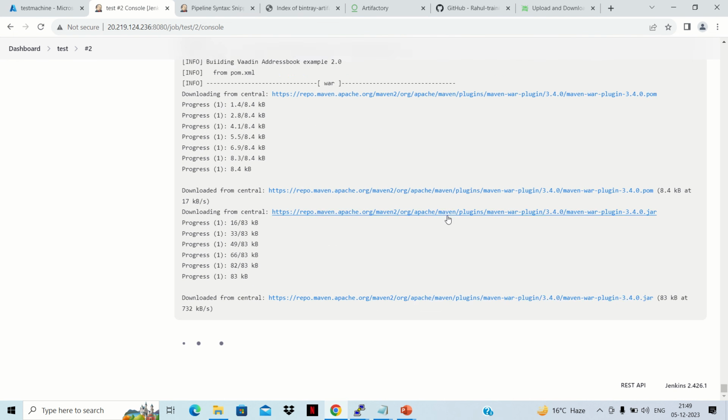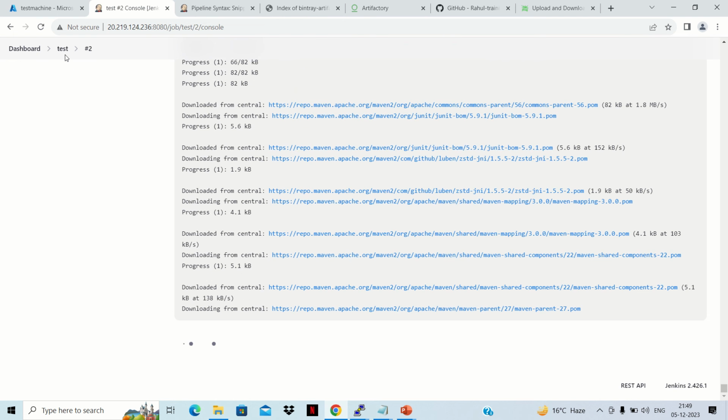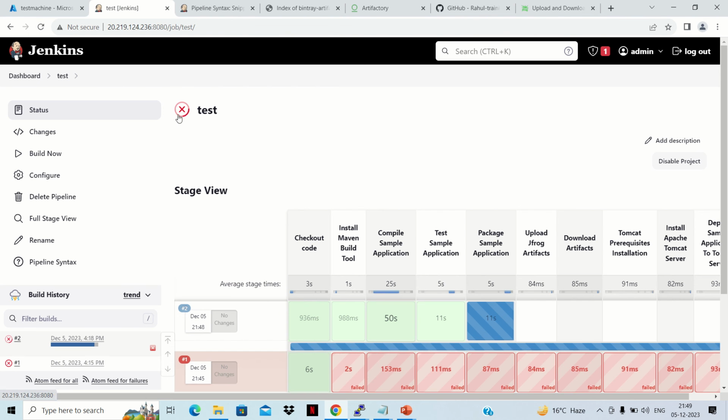Now it is packaging the application. When packaging is done, we can also verify here that compilation is successful and testing is successful. Now it is doing packaging. So packaging is also done. It is now uploading JFrog artifacts. Let's see whether it works or not. Yes, JFrog artifact uploaded. Download is also complete.